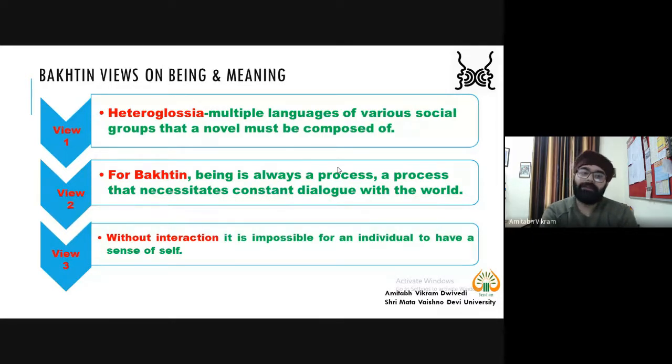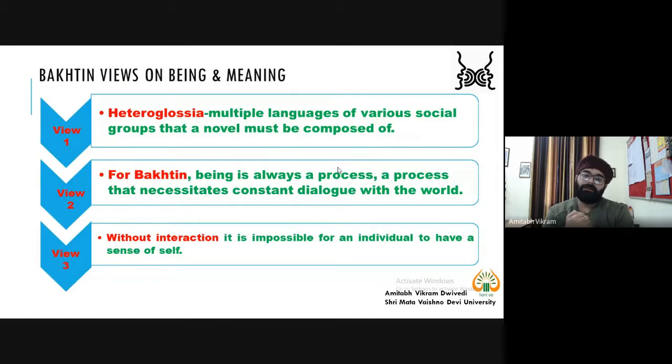Now, why does Bakhtin say that the novel is a discourse, or compare the novel to a discourse? For Bakhtin, being is always a process that necessitates constant dialogue with the world. So again, there are two words, being and becoming. Fine.